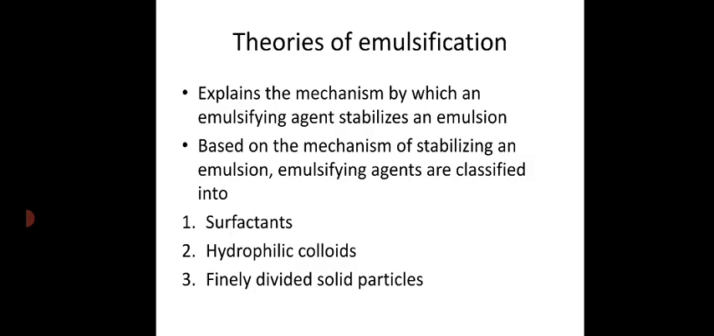Hydrophilic colloids are actually polymers which are more soluble in water, for example acacia, tragacanth, gelatin. And the third one is finely divided solid particles, for example bentonite, veegum, talc, kieselguhr, alumina, etc. So that's all about the theories of emulsification, the types of emulsifying agent based on the theories of emulsification as well as their examples. Hope you understand. Thank you.